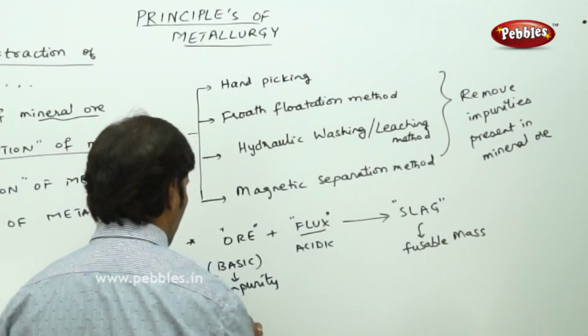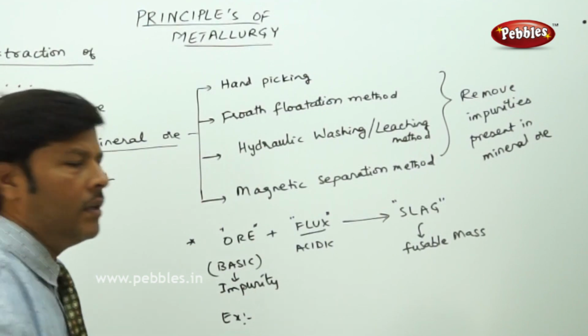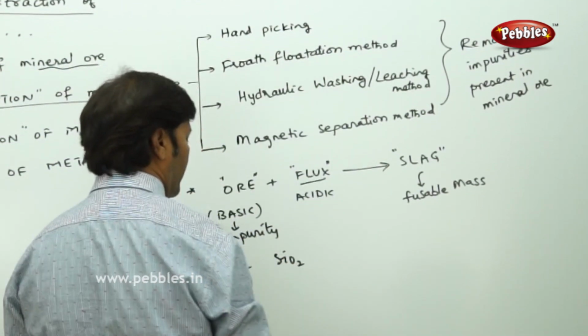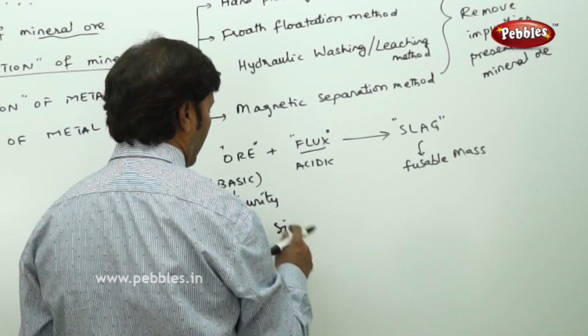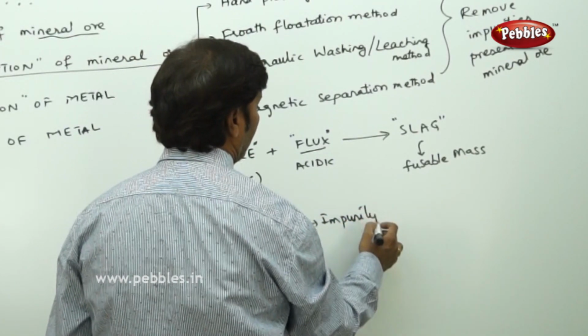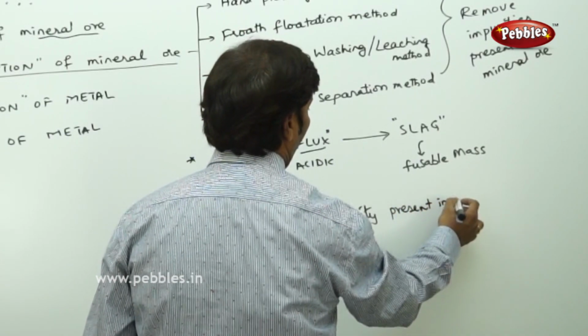For example, suppose SiO2 is the impurity present in the mineral ore, for example in white bauxite.